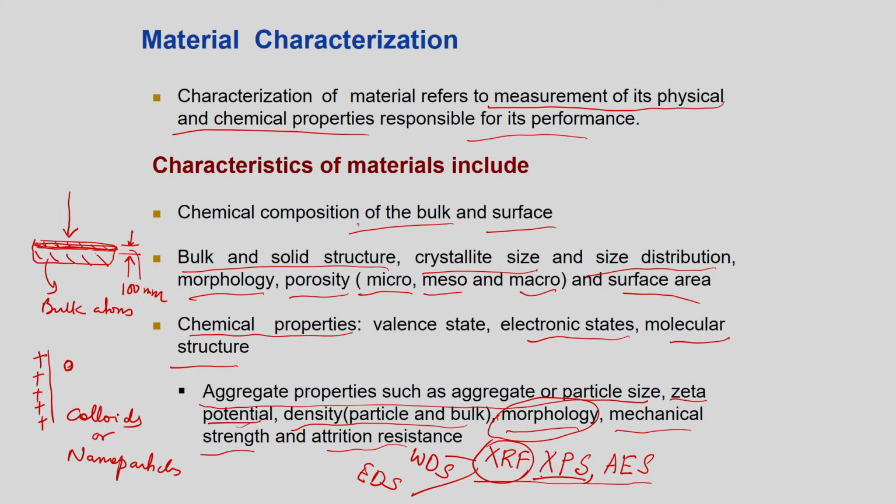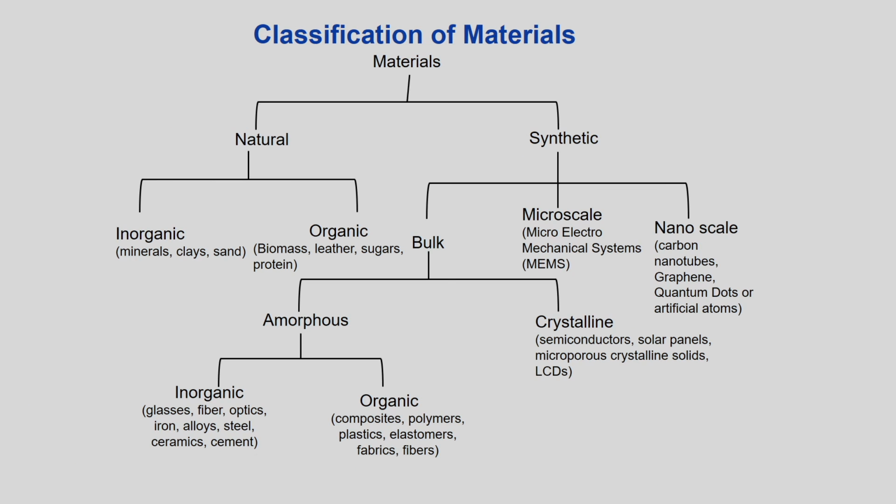Then XPS is X-ray photon spectroscopy, where X-rays hit the surface, and because of the photons, an electron is taken out from the material. Once it is taken out, it gives us the nature of the binding energy. Then you have Auger electron spectroscopy. Other than XPS, another phenomenon that sometimes occurs is called Auger electron spectroscopy. We will see this in the subsequent lectures. So, moving ahead, the classification of materials. As I told you, we need to define all the materials which are available in nature.